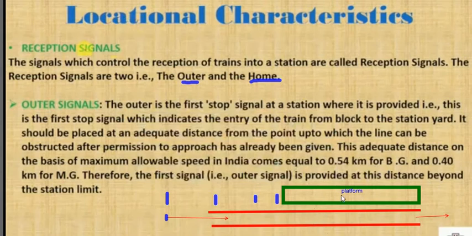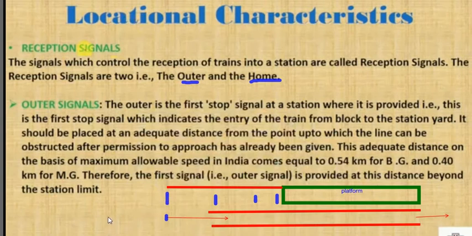If this gauge is broad gauge, it means the minimum distance of the outer signal is 0.54 kilometer from the platform. Suppose this is a platform, so from this platform to this signal the distance is 0.54 kilometer for broad gauge. Okay, minimum distance 0.54 kilometer for broad gauge is the location of the outer signal.